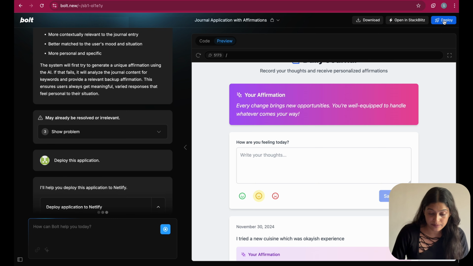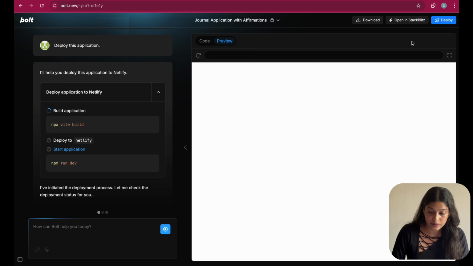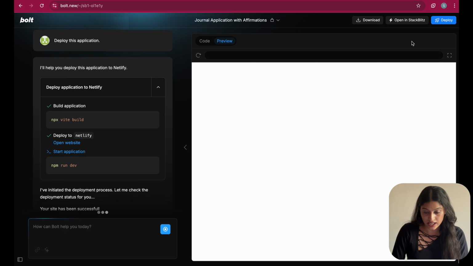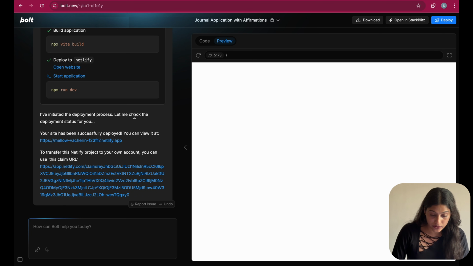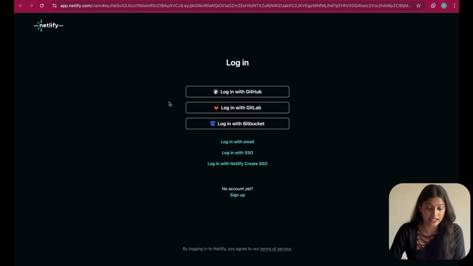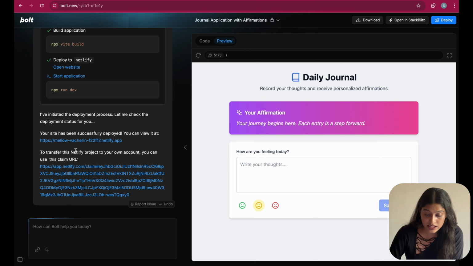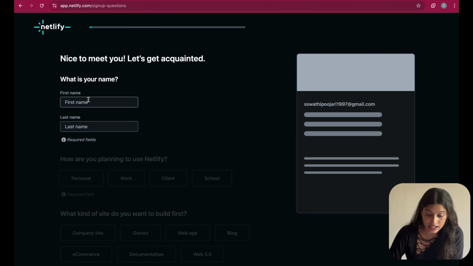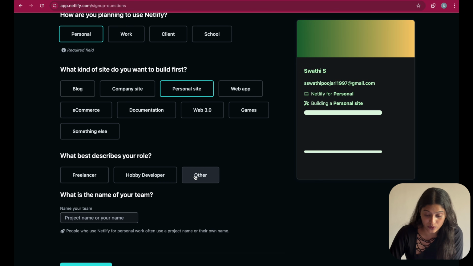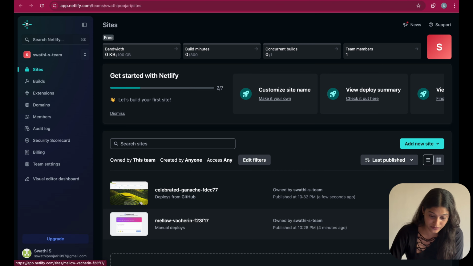Finally, let's deploy this app straight from Bolt. I'll click on the deploy button and Bolt is handling the infrastructure and server setup. Just like the Cursor deployment process, it's giving me two options, one for the deployment on Bolt's server and another to clone the project and deploy it on my own account, like Netlify. I'll choose the second option to deploy it on my Netlify account. Since I don't have one set up yet, I'll quickly create a Netlify account and connect it to Bolt. And there we go. My journal app is now live on Netlify, all from within the Bolt platform.